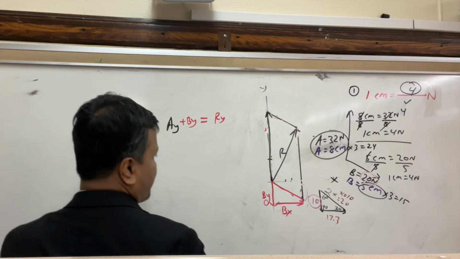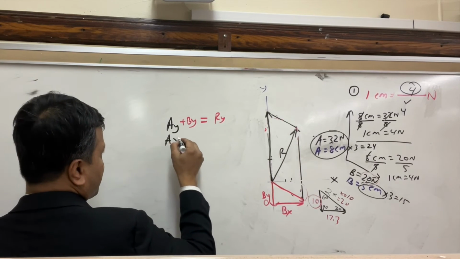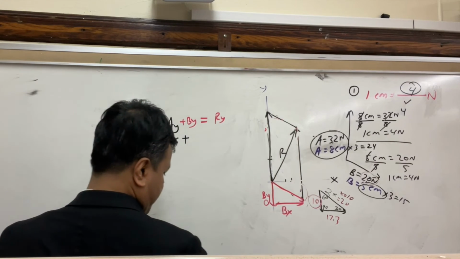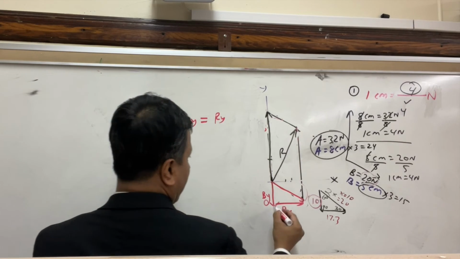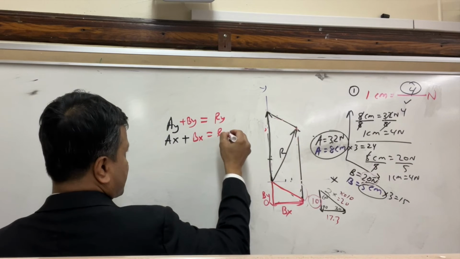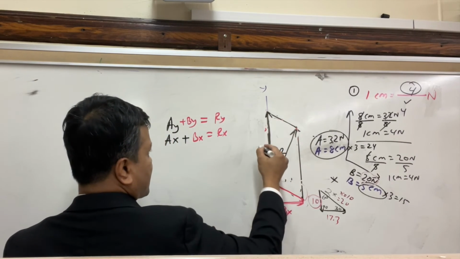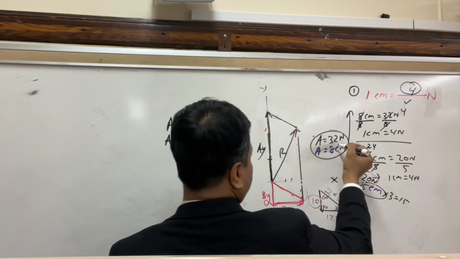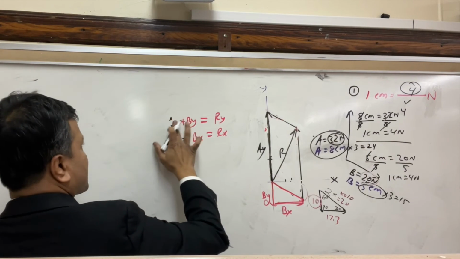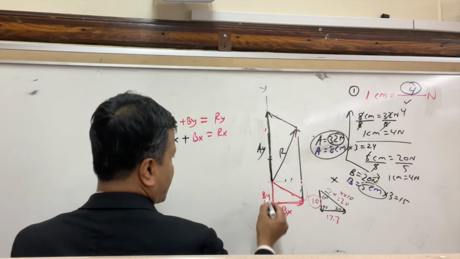I have the x component of A, 0, we'll write it down, plus the x component of B, which is RX. AY is 32, BY is 10.